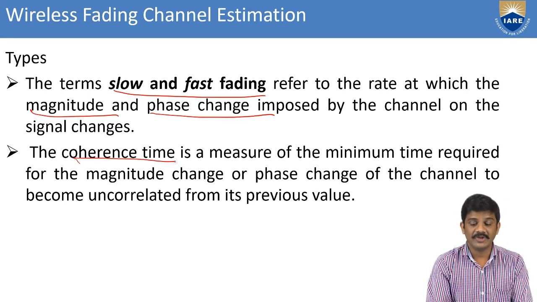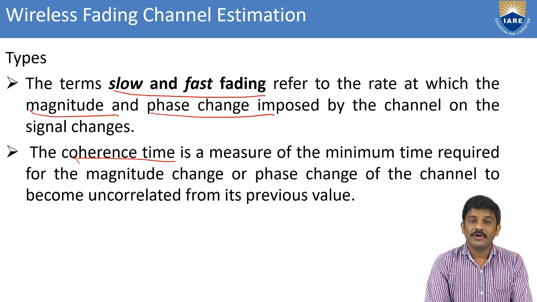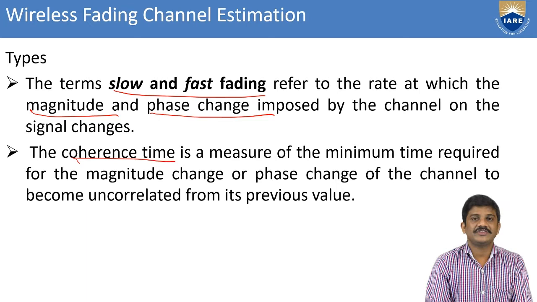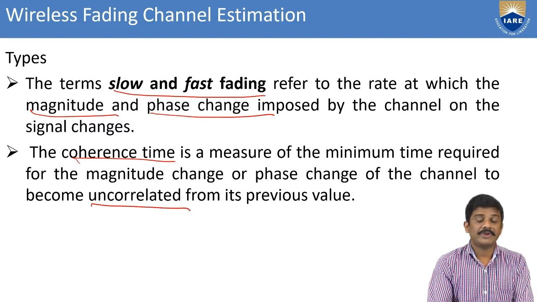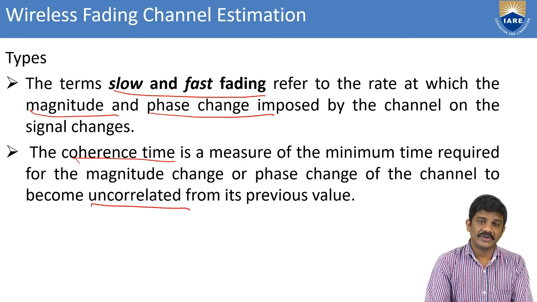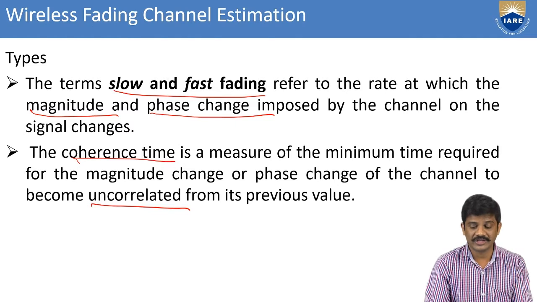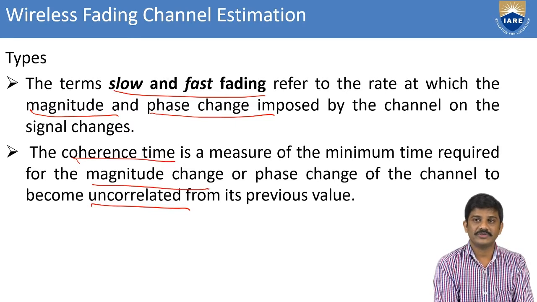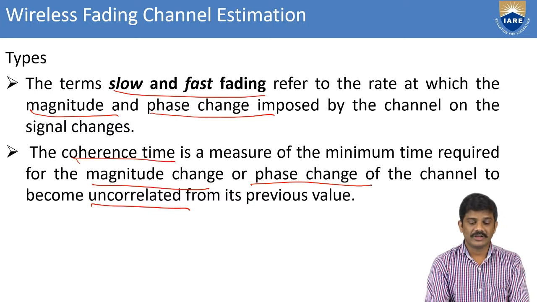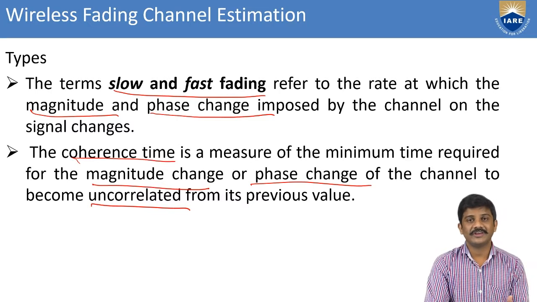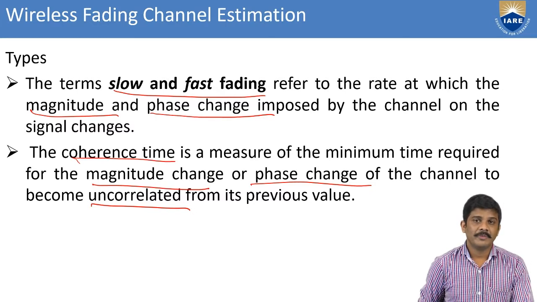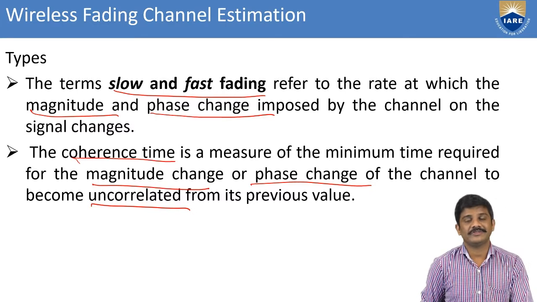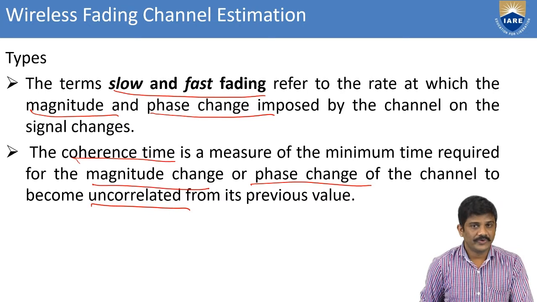Whenever you consider the coherence time, it is measured as the minimum time required for the magnitude change or phase change of the channel to become uncorrelated from its previous value. Here we can compare the previous value and the present value, and then we can say that it is uncorrelated from the previous one. When it is uncorrelated, it means there is a change of the magnitude or a change of the phase.